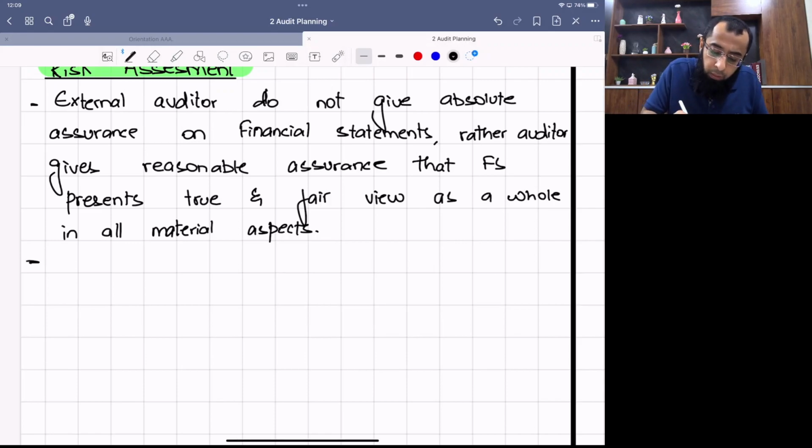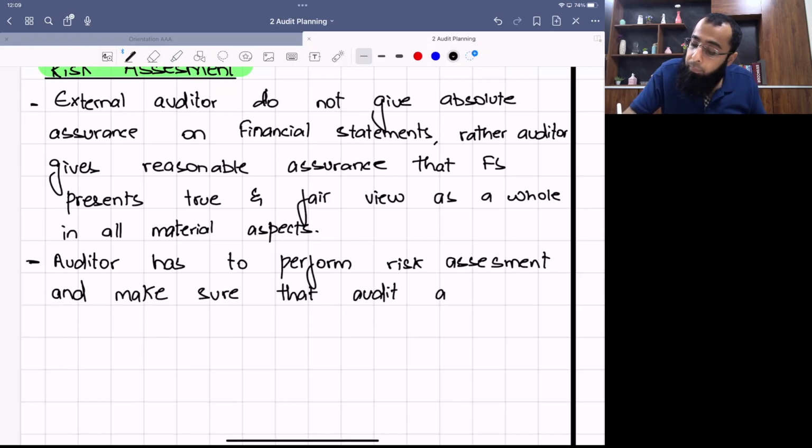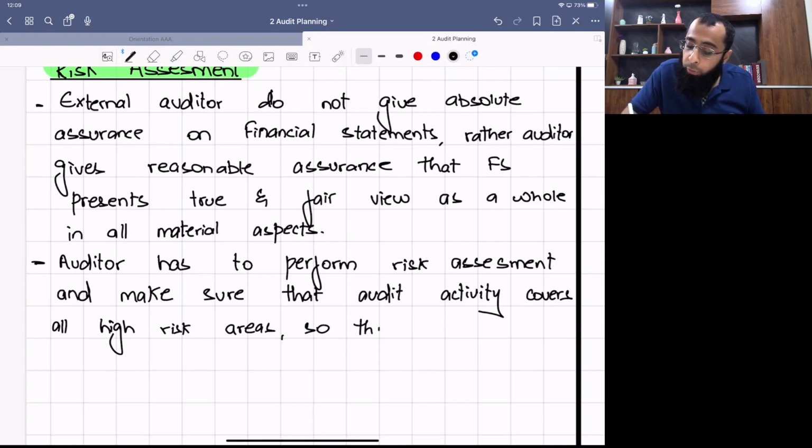Okay, now the auditor has to perform risk assessment and make sure that the audit activity covers all high risk areas, not all the areas, all high risk areas, so that reasonable assurance can be given.